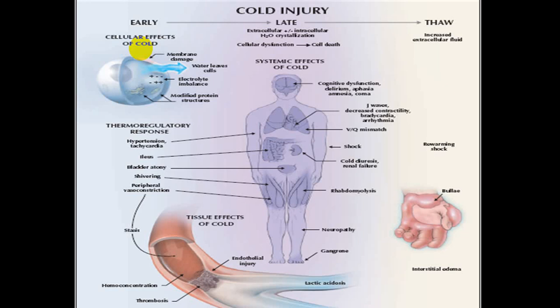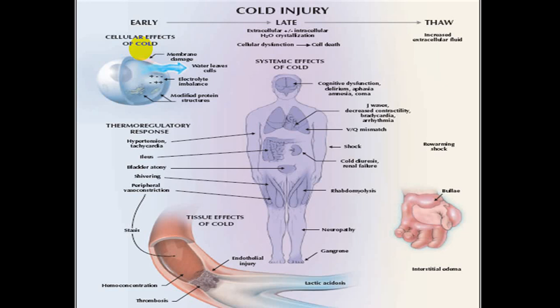In the late stage, extracellular and intracellular water imbalance will take place, and you will have crystallization of water. And once there is crystallization of water, cell dysfunction will take place and the cell will die.